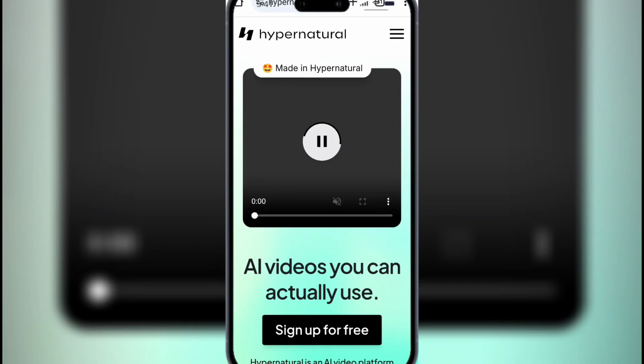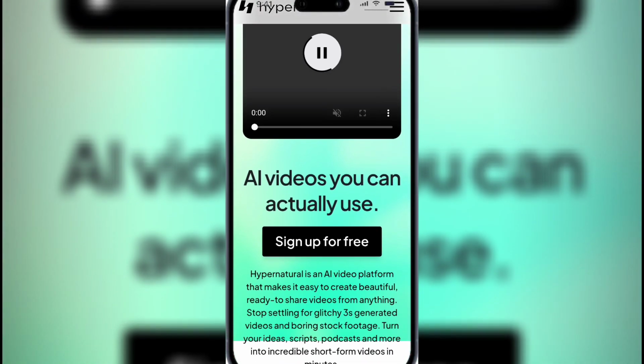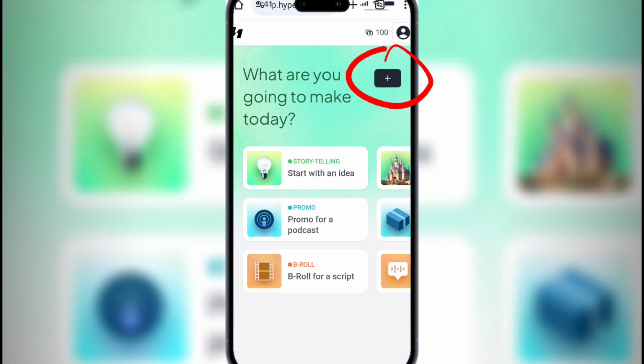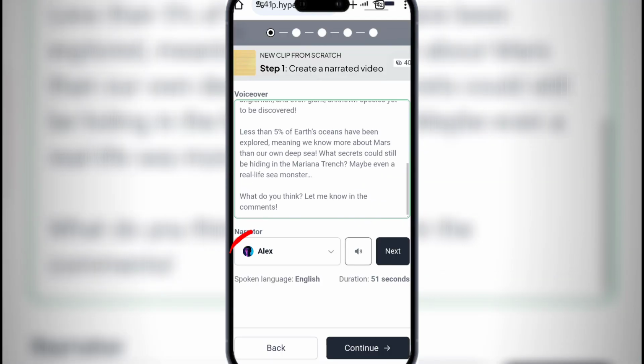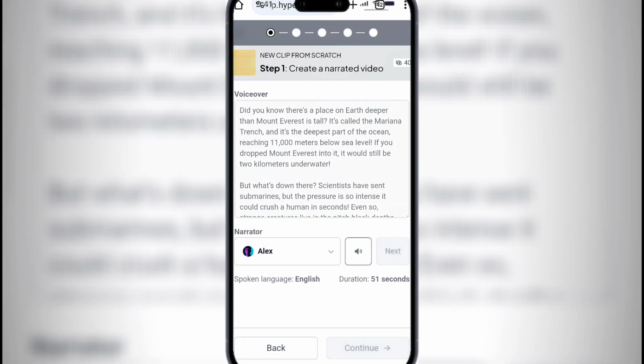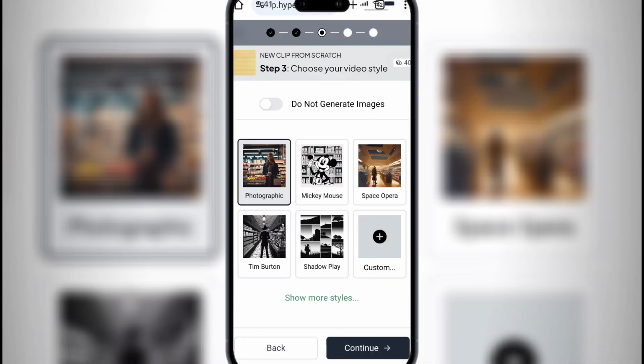Then step 2, come over to hypernatural.ai and sign up for free. Then click on the plus icon, then paste your script here. Then you can choose your voiceover. I am not choosing any of this. Then click on the continue option. Then click on the YouTube shorts ratio.